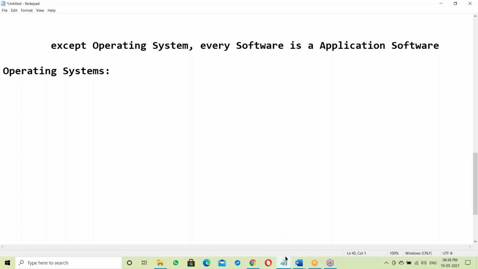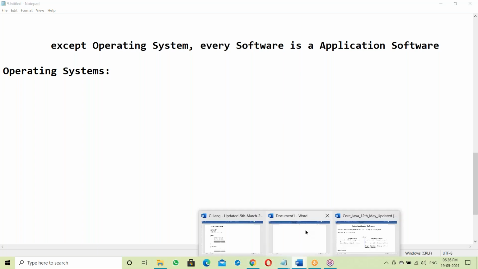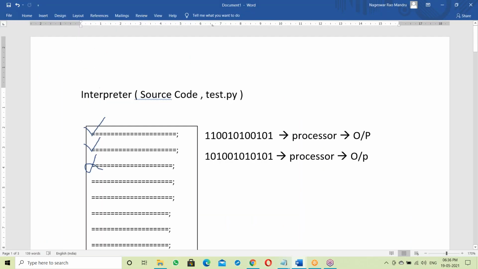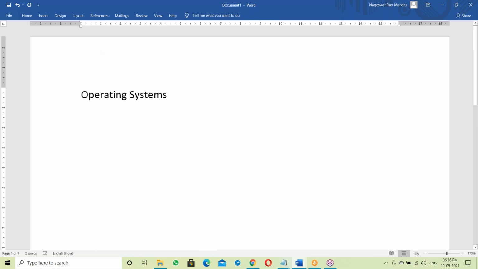Let me take some Word documents. About OS here, now some questions for you guys. Simple question: can we run any program without OS? Say yes or no.